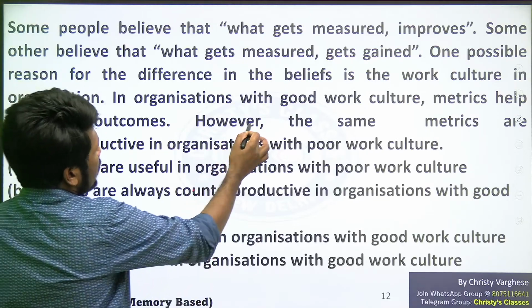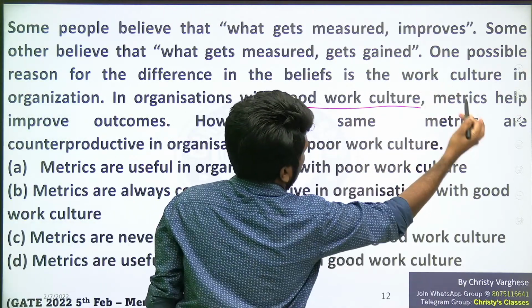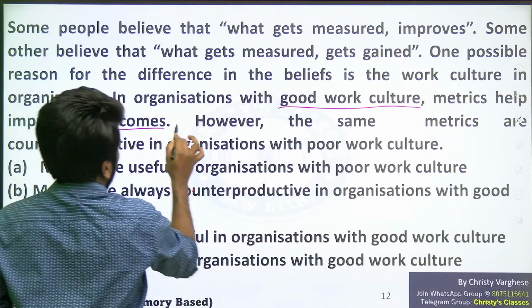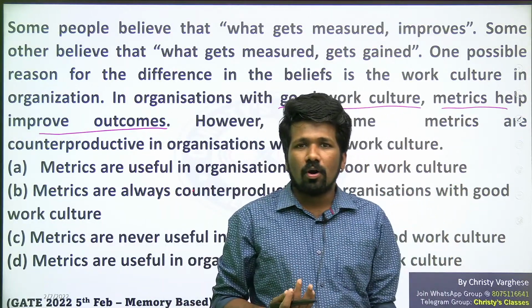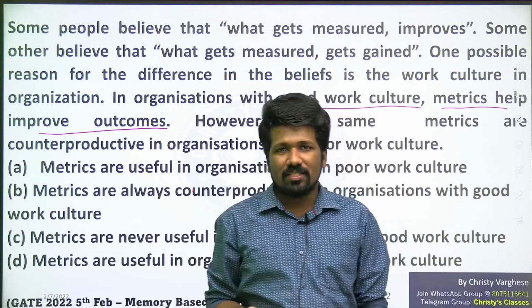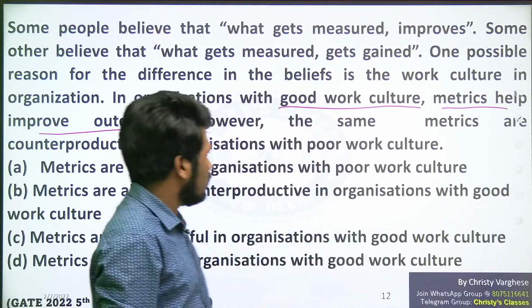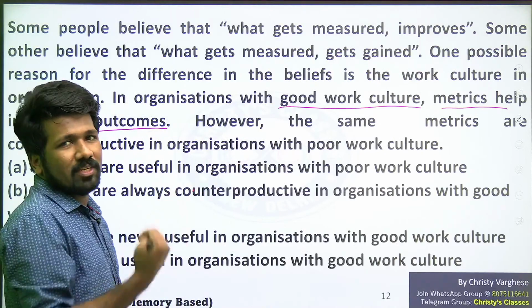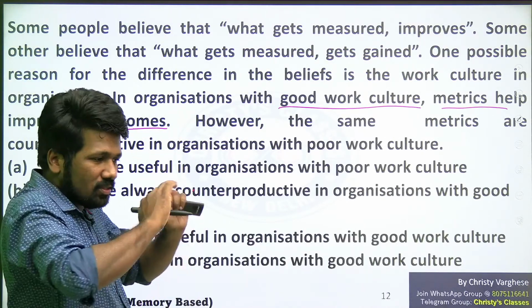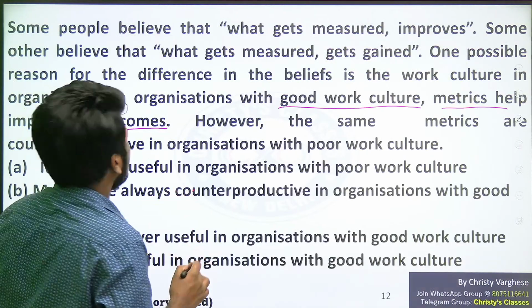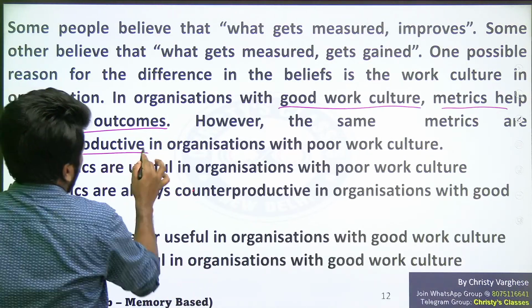In organizations with good work culture, metrics help improve outcomes. Metrics means related to measurement or a system of measurement, so everything is measured or everything is set. However, the same metrics are counterproductive.